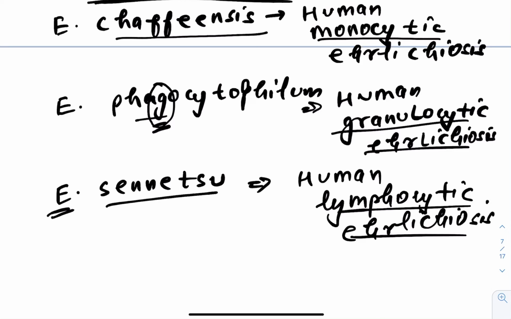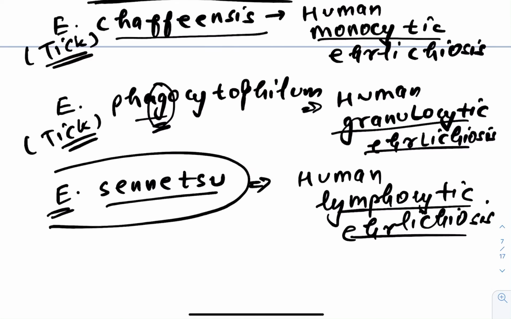Okay, Ehrlichia chaffeensis, human monocytic ehrlichiosis; phagocytophilum, human granulocytic ehrlichiosis; senetsu is human lymphocytic ehrlichiosis. So these three names, first of all, you should remember, and the disease they are causing. Then the second thing is, they all are transmitted by what? The transmission of all of them, in fact most of them, is tick. This one is tick, this one is tick. Senetsu is not related with tick. It happens because of ingestion of fish.